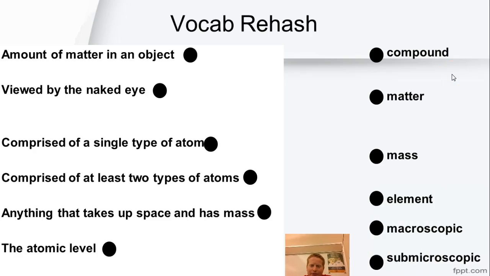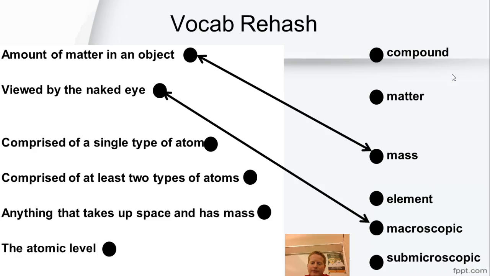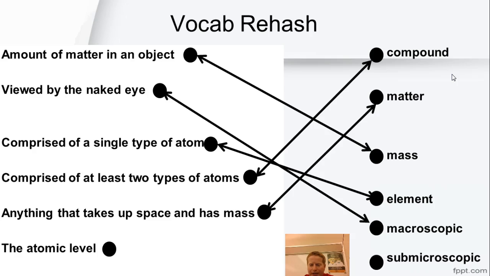Okay, so quick vocabulary review. The amount of matter in an object, what would you consider that? That would be mass. Can be viewed by the naked eye. Which of these words on the right would that be? That would be macroscopic. Comprised of a single type of atom, that would be element, and comprised of at least two types of atoms, that would be a compound. Anything that takes up space and has mass would be matter. And then to view something at the atomic level, that would be submicroscopic.